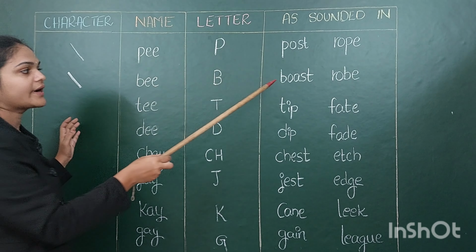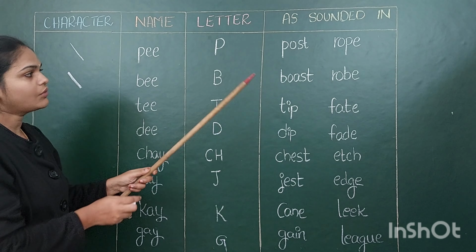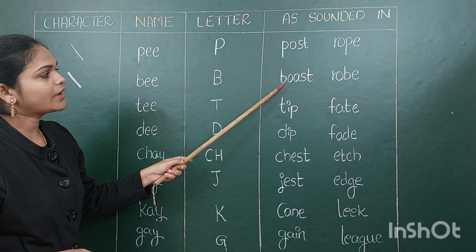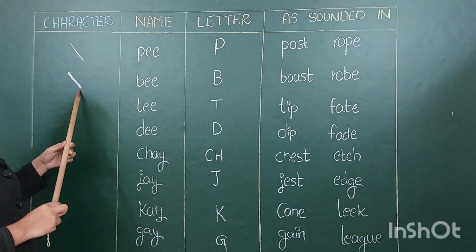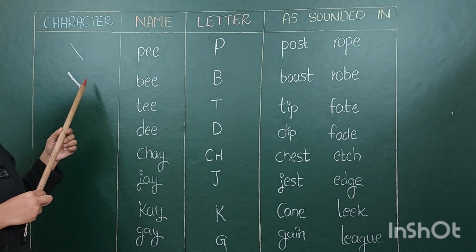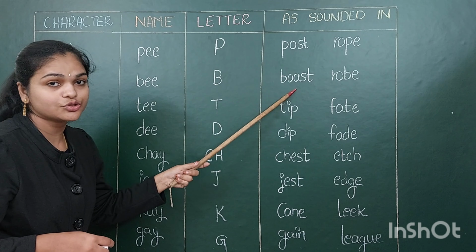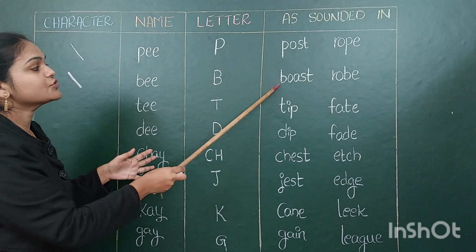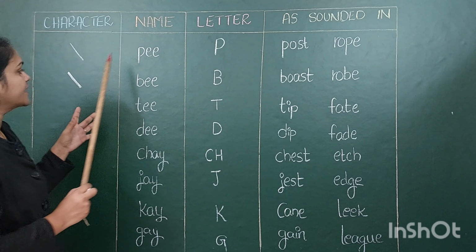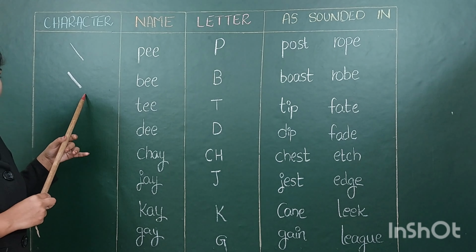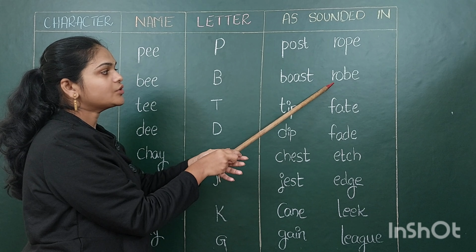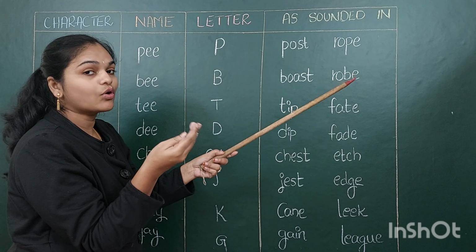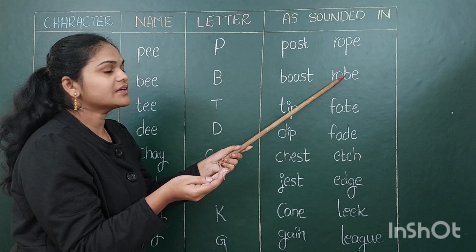If you want to write boost spelling, then you have to write B letter with this stroke. When you write boost spelling, you have to write B as this letter, dark stroke. Next, if you want to write robe spelling, B is in the middle.